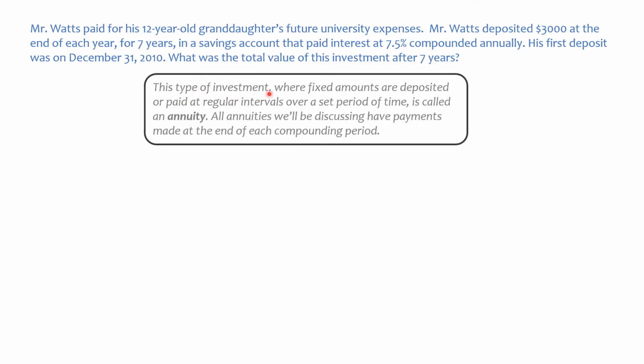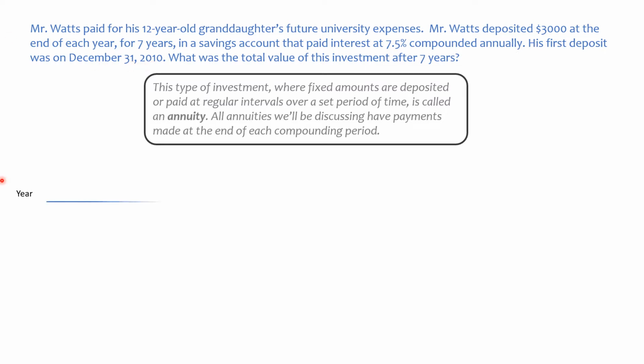This type of investment where fixed amounts are deposited or paid at regular intervals over a set period of time is called an annuity. All annuities we'll be discussing have payments made at the end of each compounding period. So just to keep it consistent, he's going to pay at the end of each year, he's going to put his $3,000 in. So that's going to be on December 31st at the end of the year.